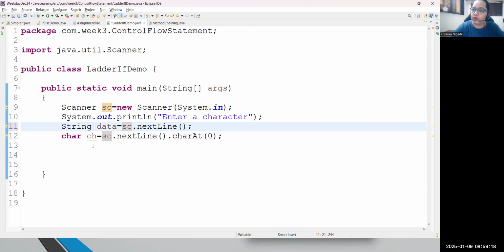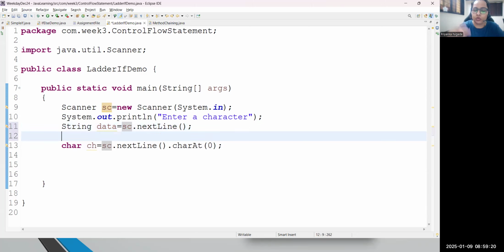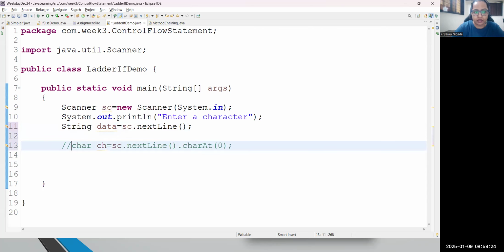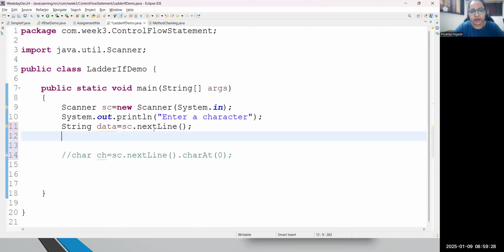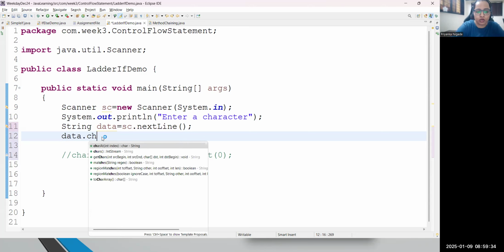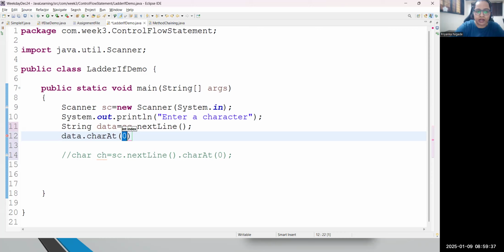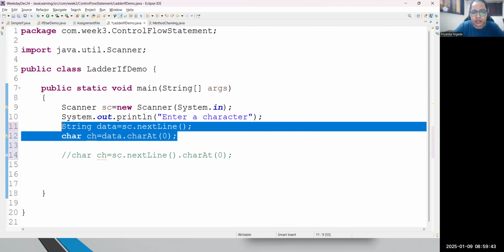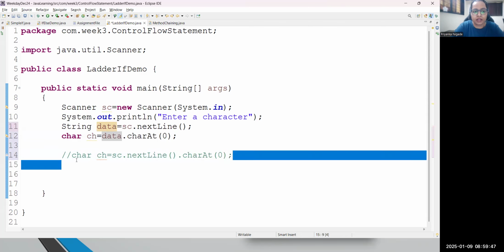And now I wanted to convert data in the form of character. So you will be writing one more line, correct? Instead of one line, if you wanted to write this code, this is the basic code: first I will read as a string, I will declare a string, then from data I will call the charAt method, where I can pass the index, and now I can declare this is my character. So instead of writing the two-line program I have shown you, you can write it in one line.